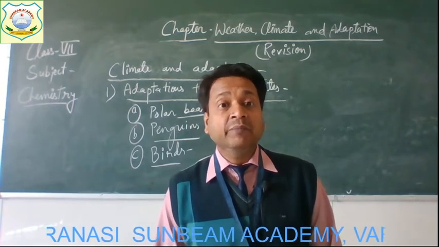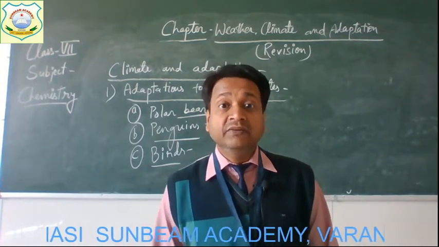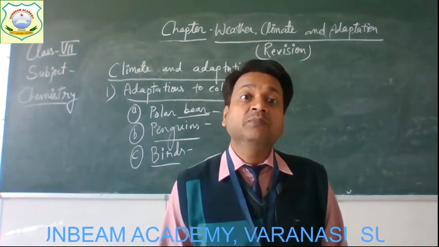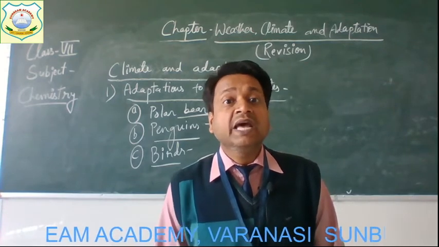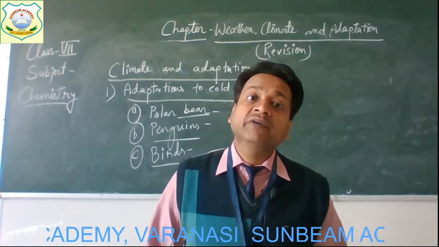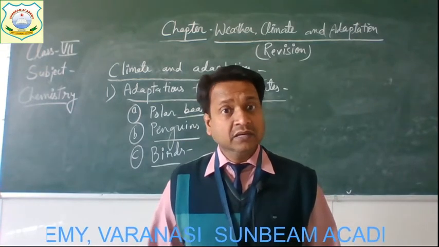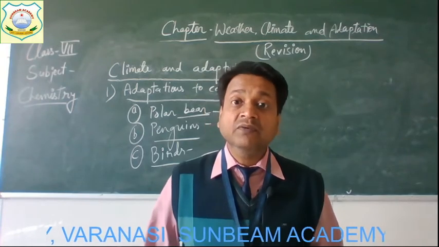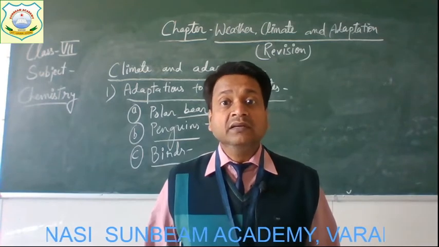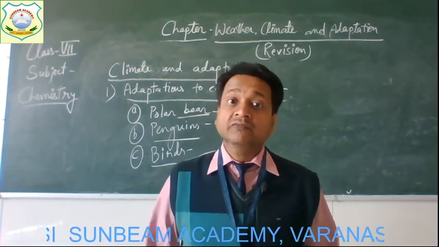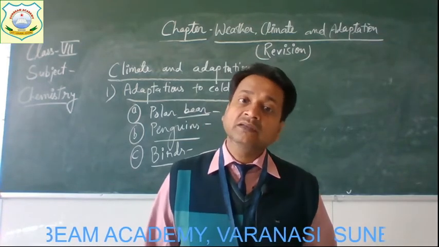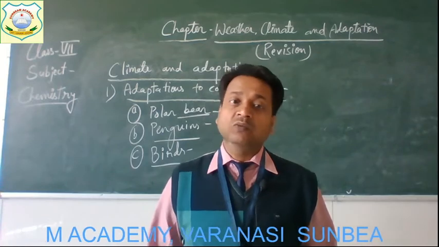Many of them come to India, and in winter you can see migratory birds in the Bharatpur and Sultanpur bird sanctuaries. These birds go back to Siberia in the polar regions after winter is over. So what adaptations do birds have? They have feathers on their bodies, and they migrate in winter to warmer regions and come back when the winter is over.